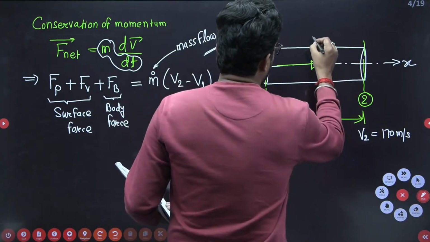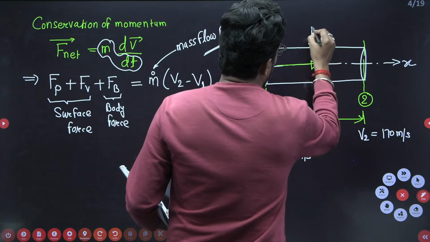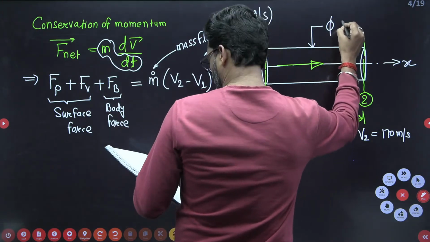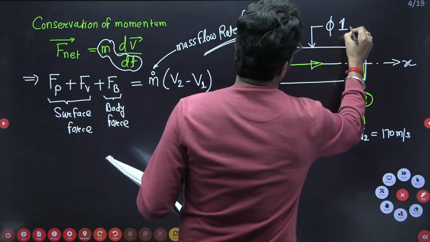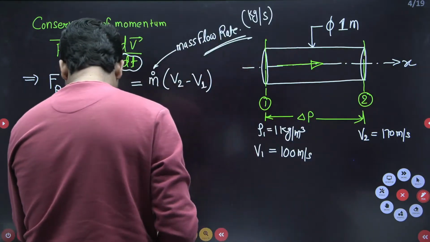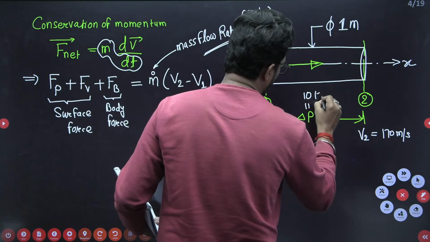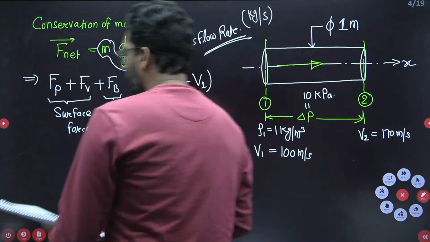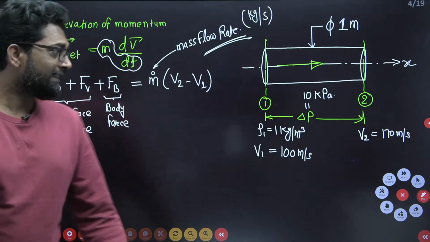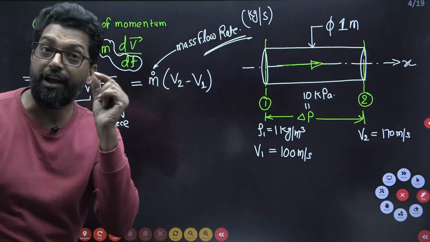The diameter of the pipe is given, beta. Diameter of the pipe is given as 1 meter. Delta P is given. How much delta P? 10 kilopascal. No problem at all. Now, in this question, they are asking, please listen very carefully.